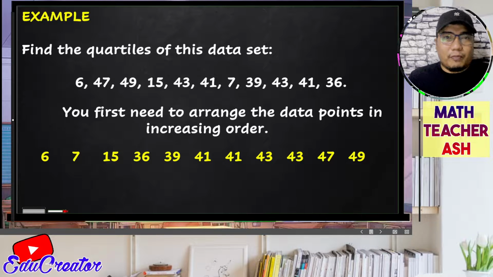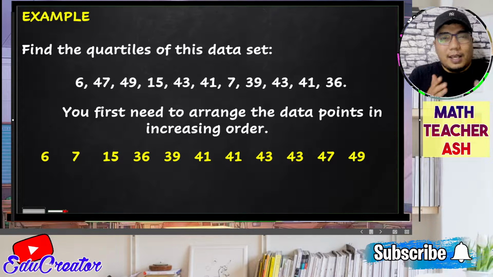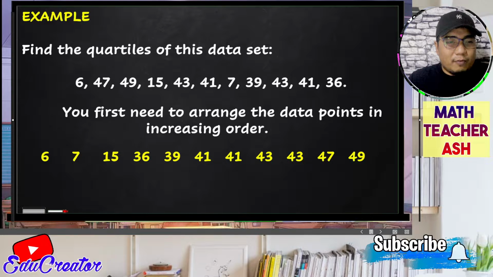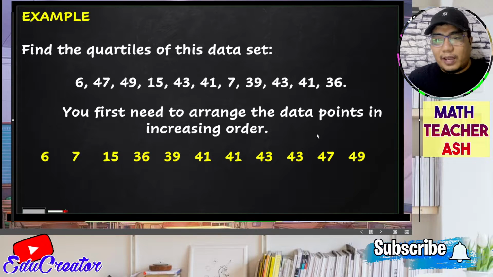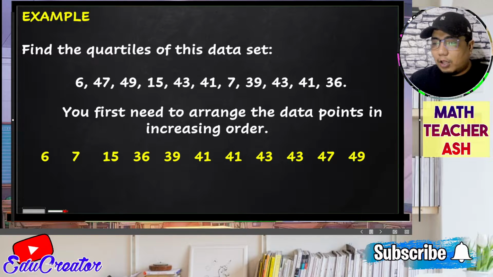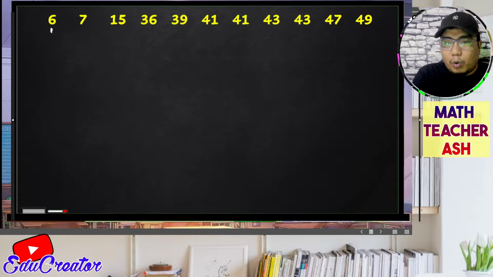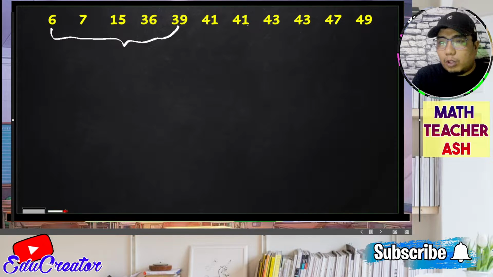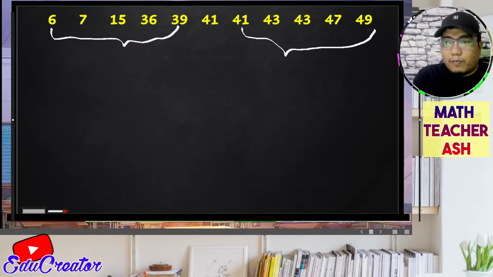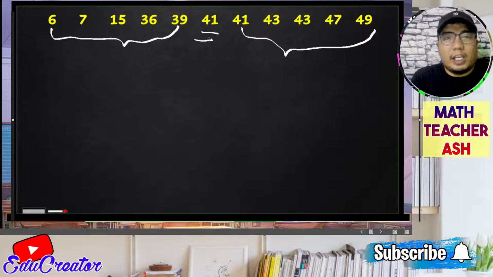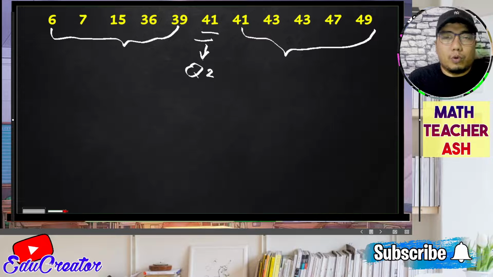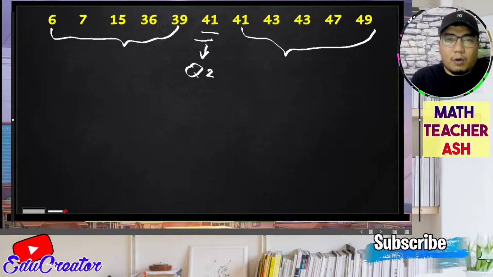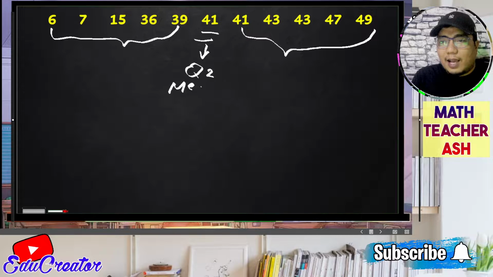It is very important for us math learners that we know how many data points we have. If we count the data points, we have 2, 4, 6, 8, 10, and 11. So we have n here as 11, my dear math learners. So we have here 5 data points, and we also have here 5 data points. Of course, we already know that the middle part of this is 41. So that is considered automatically as our Q2 or the quartile 2. And of course, in our definition, the quartile 2 is also known as the median. Alright, so I hope that is very clear, my dear math learners.